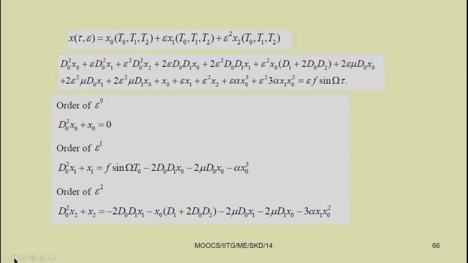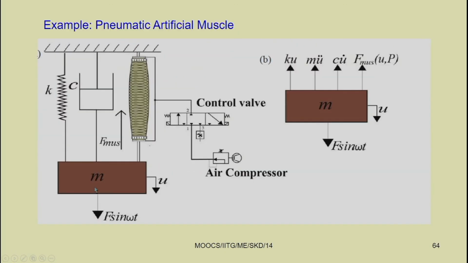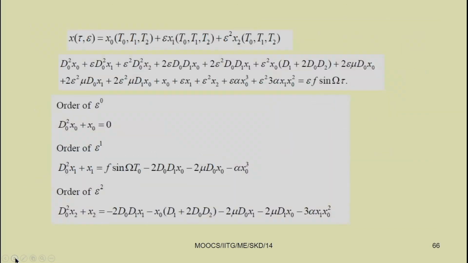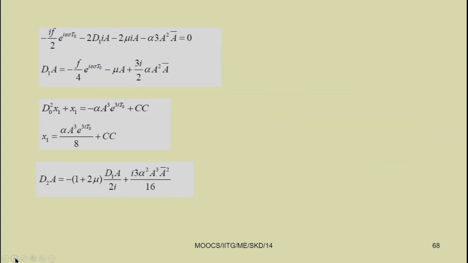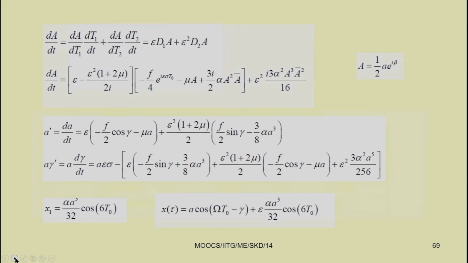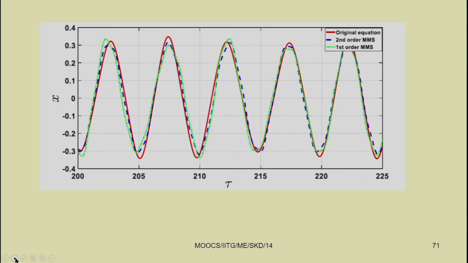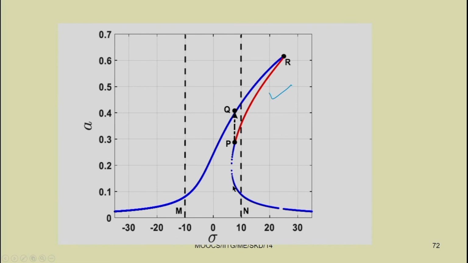Last time we took a system with artificial muscle, which reduced to the Duffing equation, and we took these resonance conditions. In this case we have a bistable solution, with two stable solutions and one unstable solution.